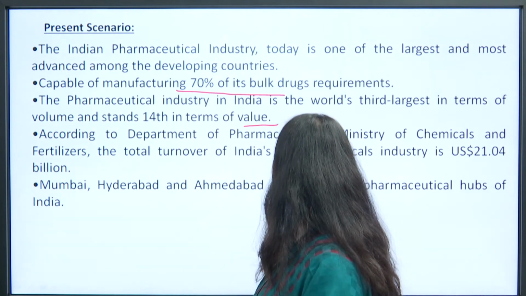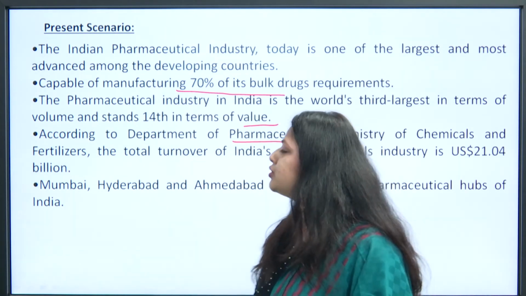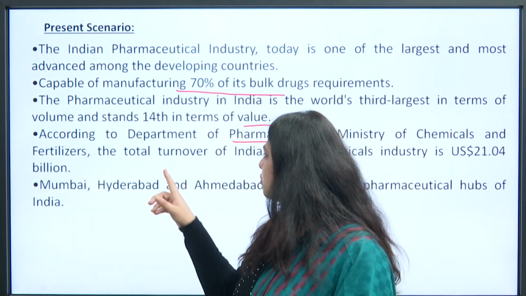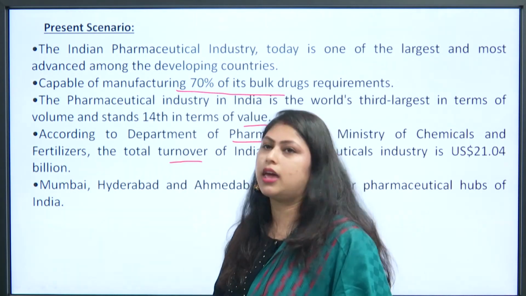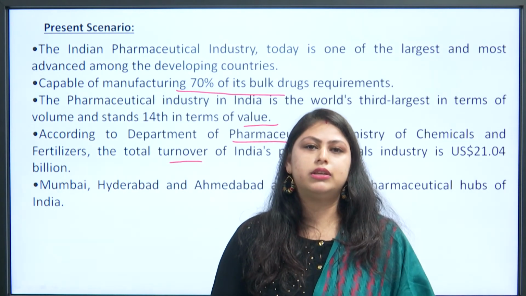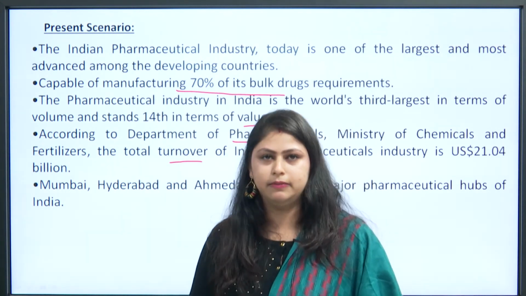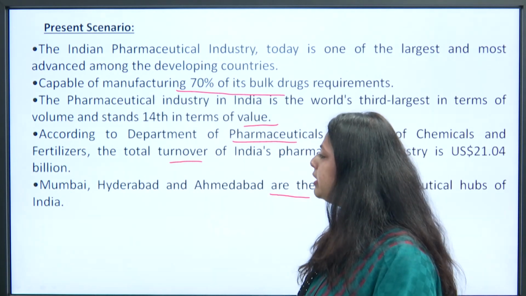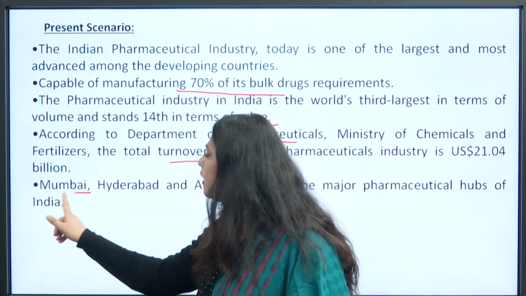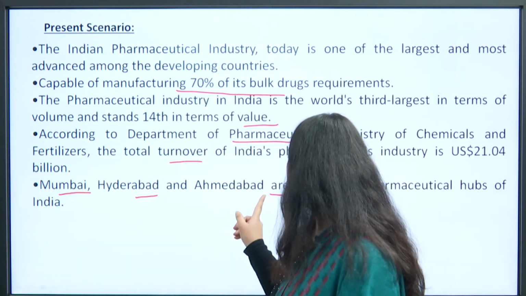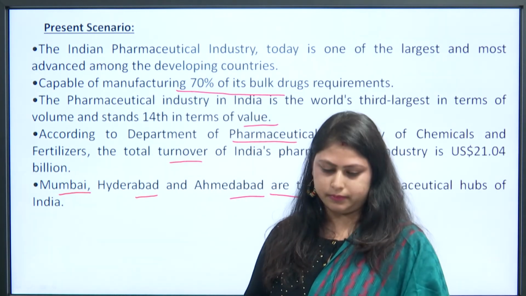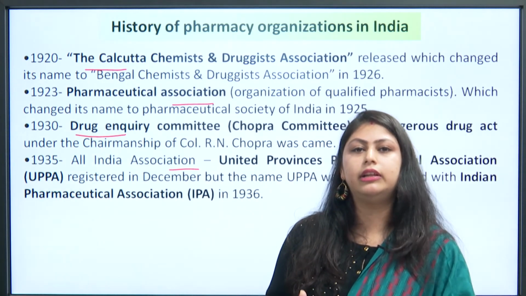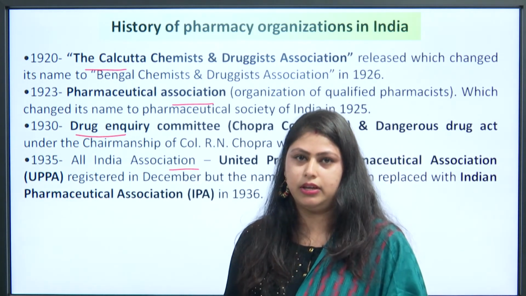According to the Department of Pharmaceuticals, Ministry of Chemicals and Fertilizers, the total turnover of India is 21.04 billion US dollars, and the main hubs of pharmaceutical companies in India are Mumbai, Hyderabad, and Ahmedabad. So this is all about the Indian pharmaceutical industry.